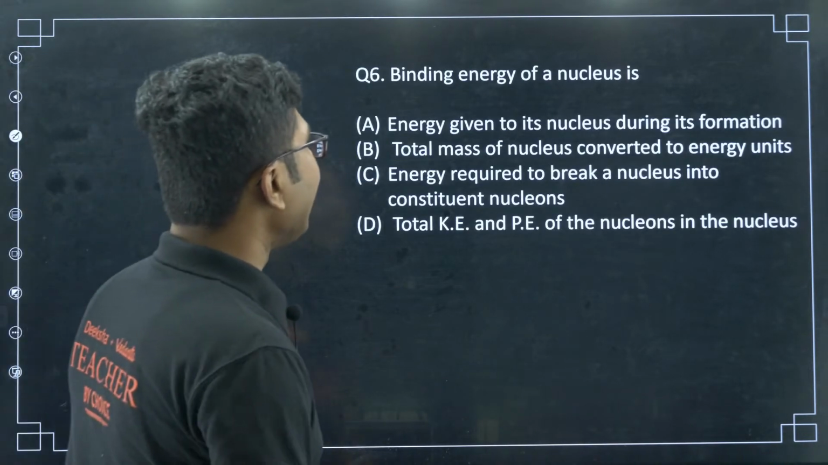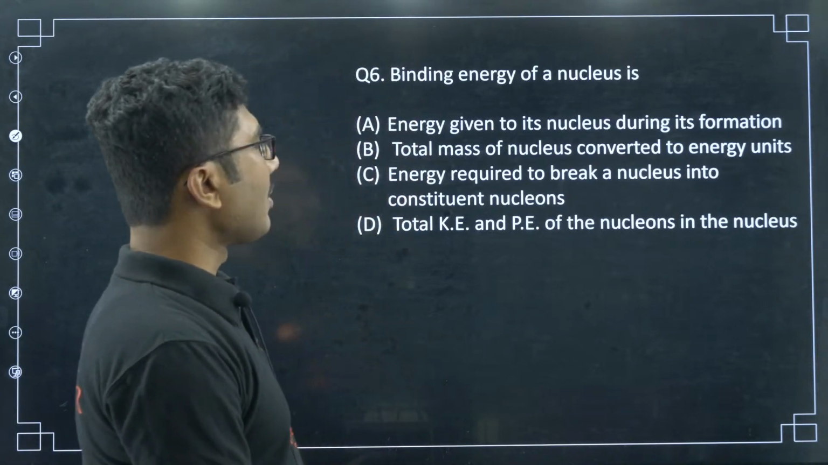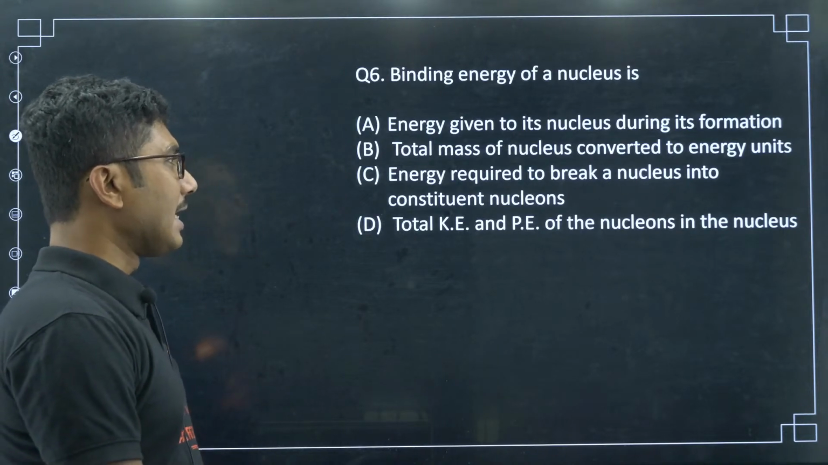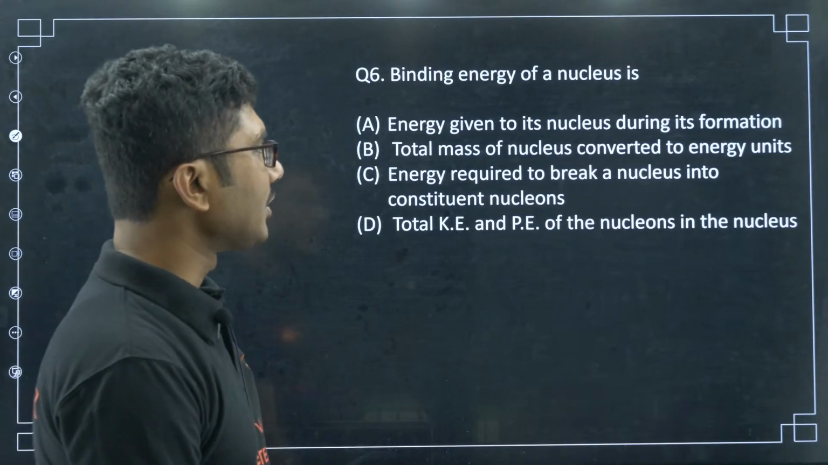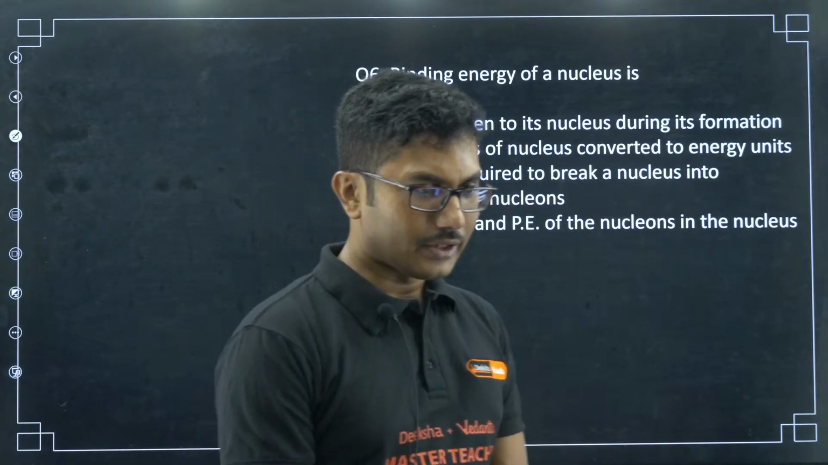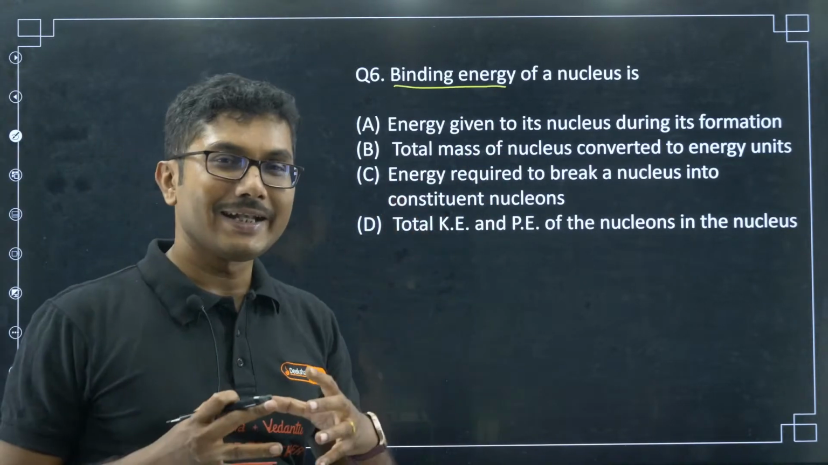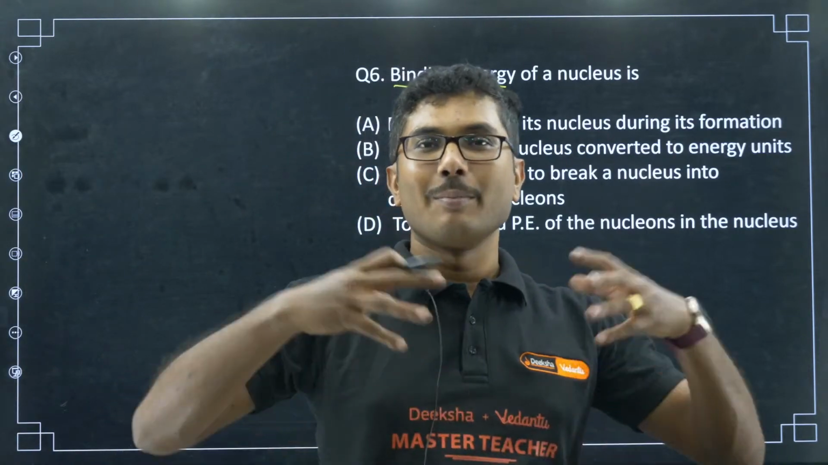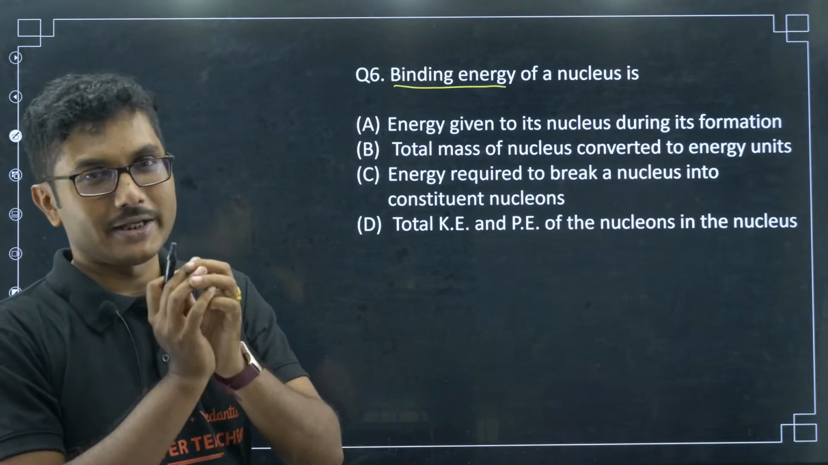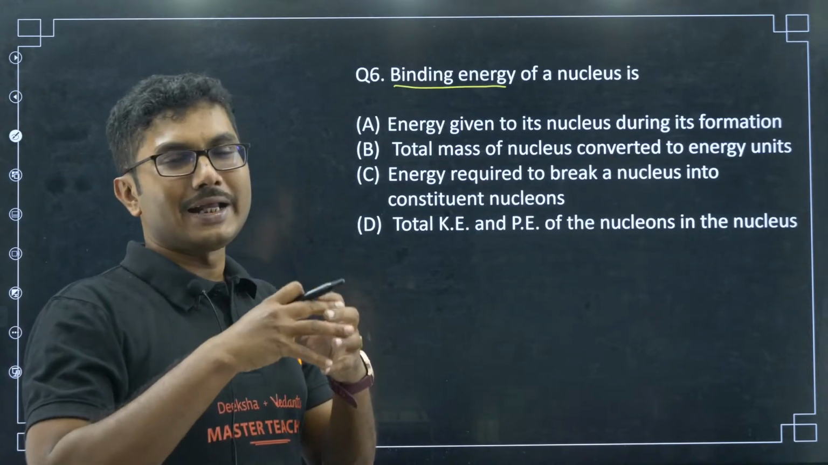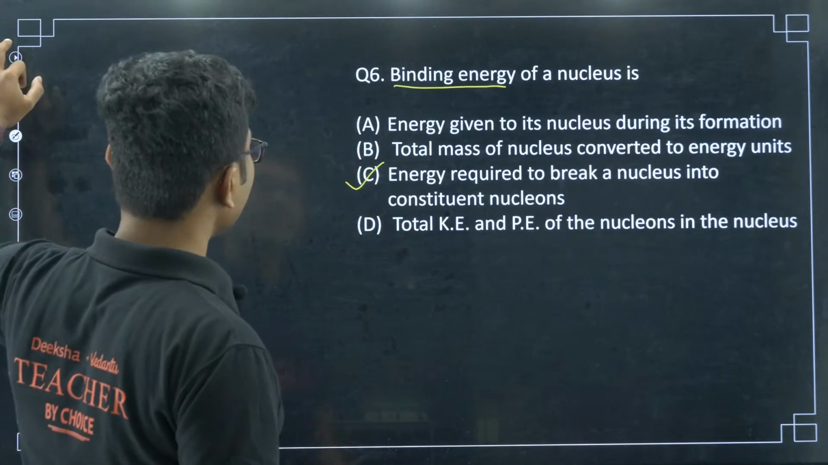Now, next question, binding energy of a nucleus is: energy given to the nucleus during its formation; total mass of the nucleus converted into energy units; energy required to break the nucleus into constituent nucleons; total kinetic energy and potential energy of the nucleons in the nucleus. Now, let us see what is the correct answer. Already someone answered, yes, binding energy means the energy that is binding it. If you provide that energy, the nucleus will break apart. So, the energy required to break the nucleus into constituent nucleons is the answer.